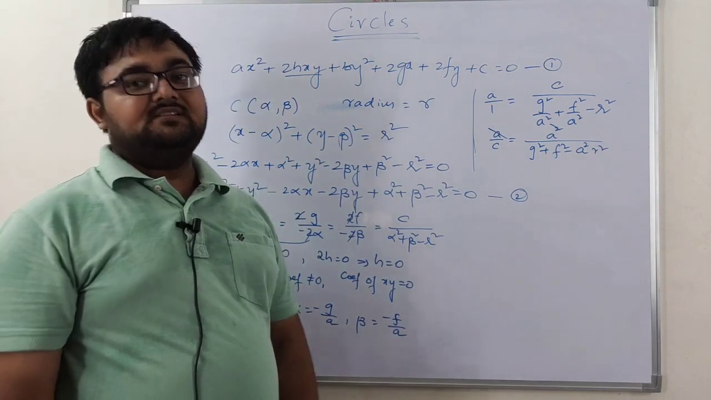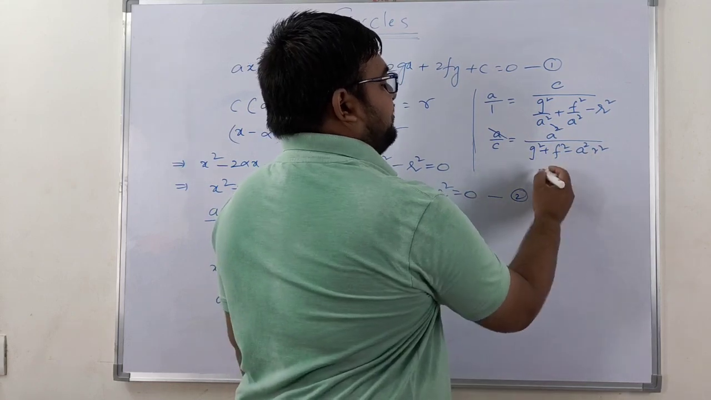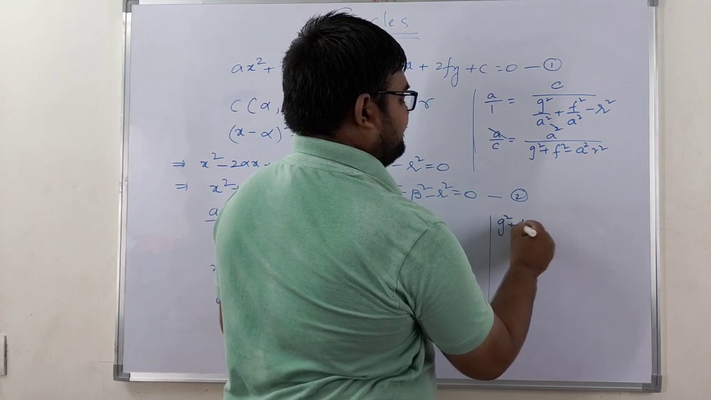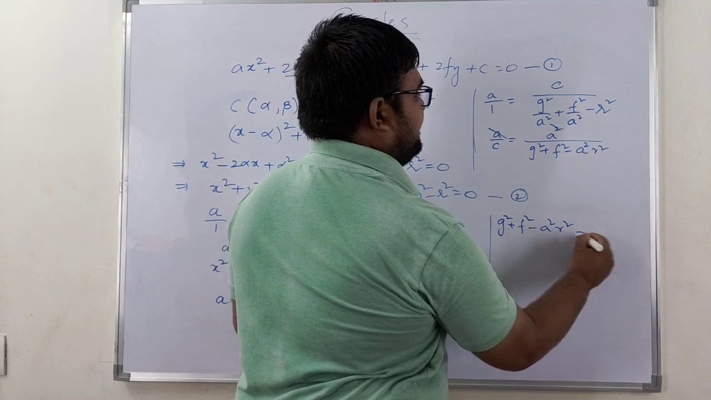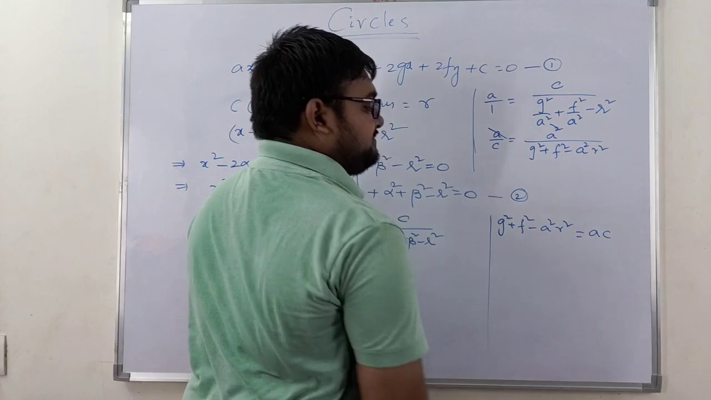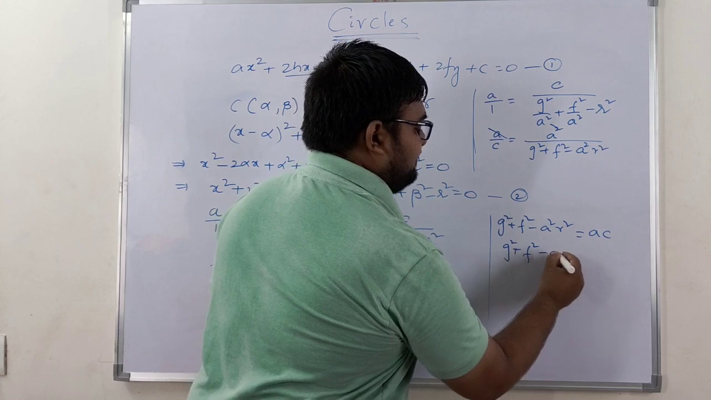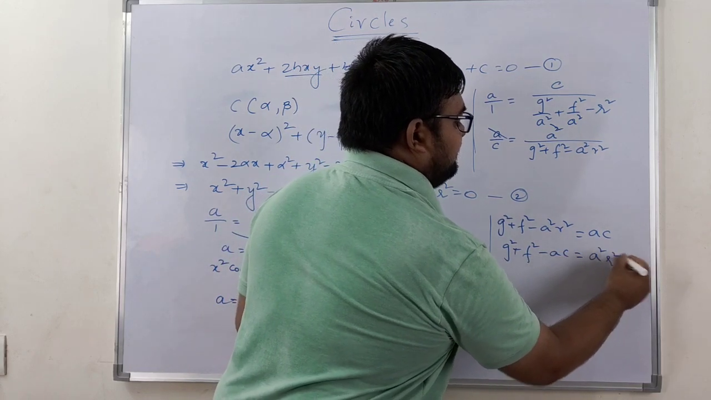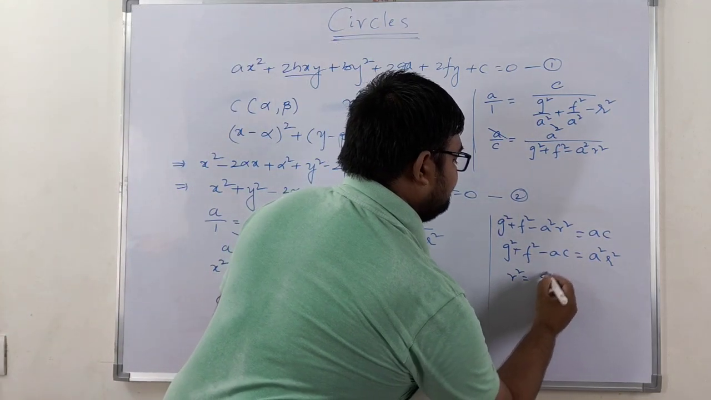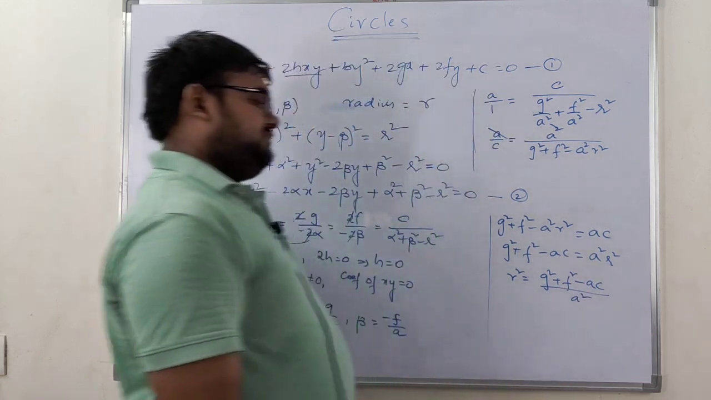Now from this I am going to obtain the value of r. So I need to find out the radius, right? So what is the radius here? If I cross multiply, what am I going to get? g square plus f square minus a square r square is equal to a into c. Now if I transpose a square r square to the other side and ac to this side, I am going to get g square plus f square minus ac is equal to a square r square. Now from this, r square is equal to g square plus f square minus ac divided by a square.